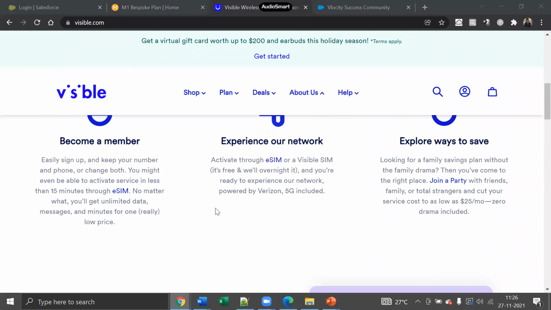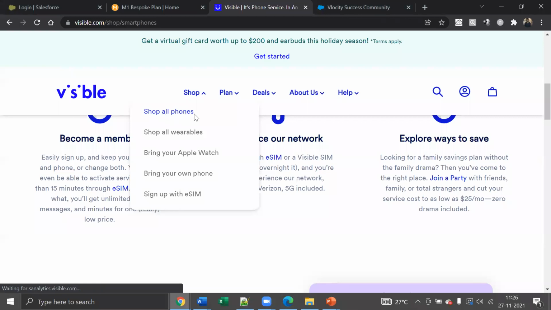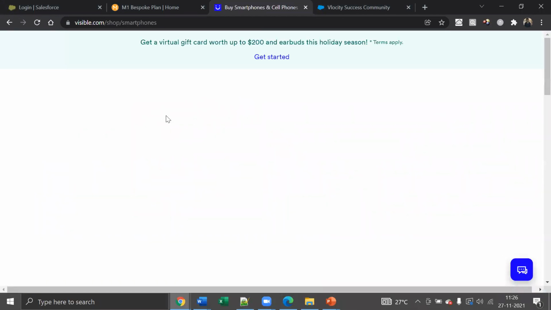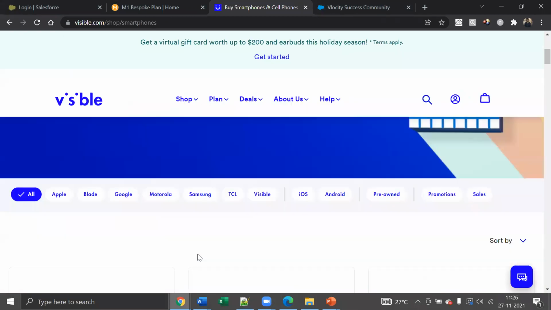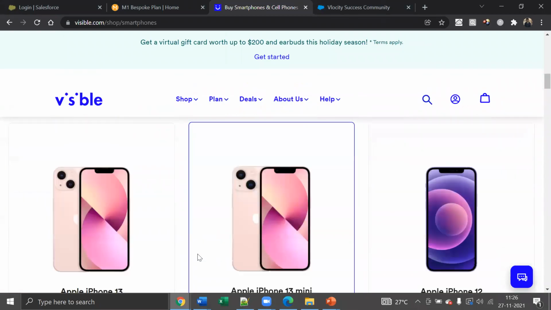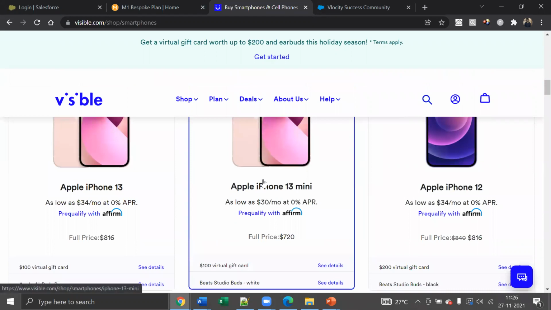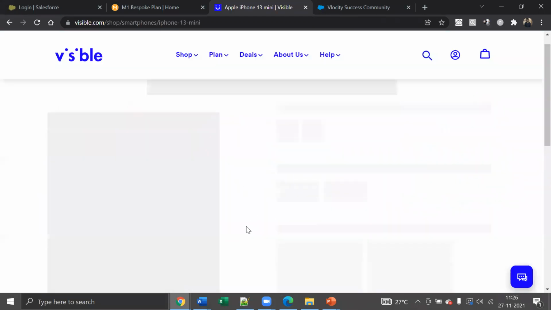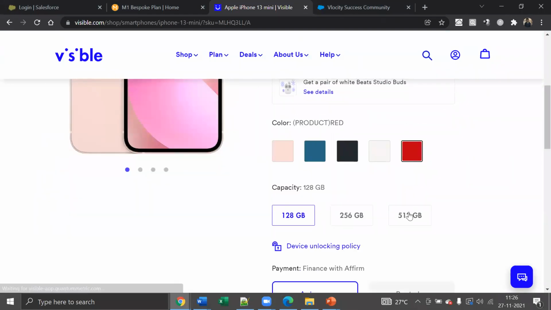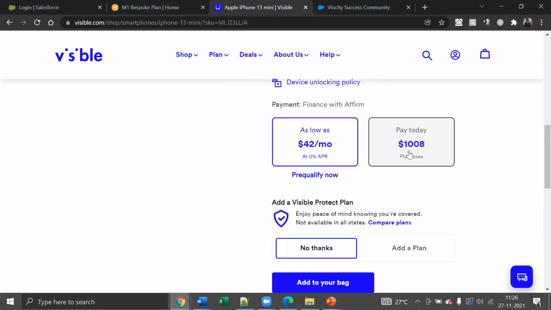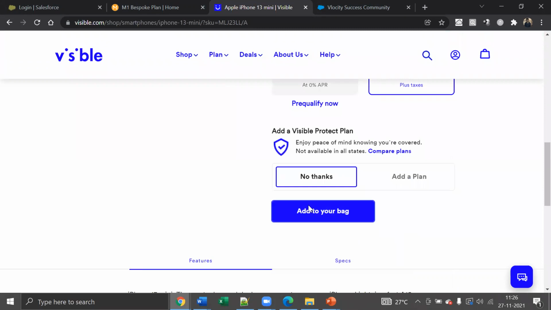For example, here I can shop smartphones, or wearables, or Apple watches, iPhones, or whatever it is. So you have your product catalog built. You choose a specific product, choose the configuration which is required for you, and just create an order and do the payment and all of that.